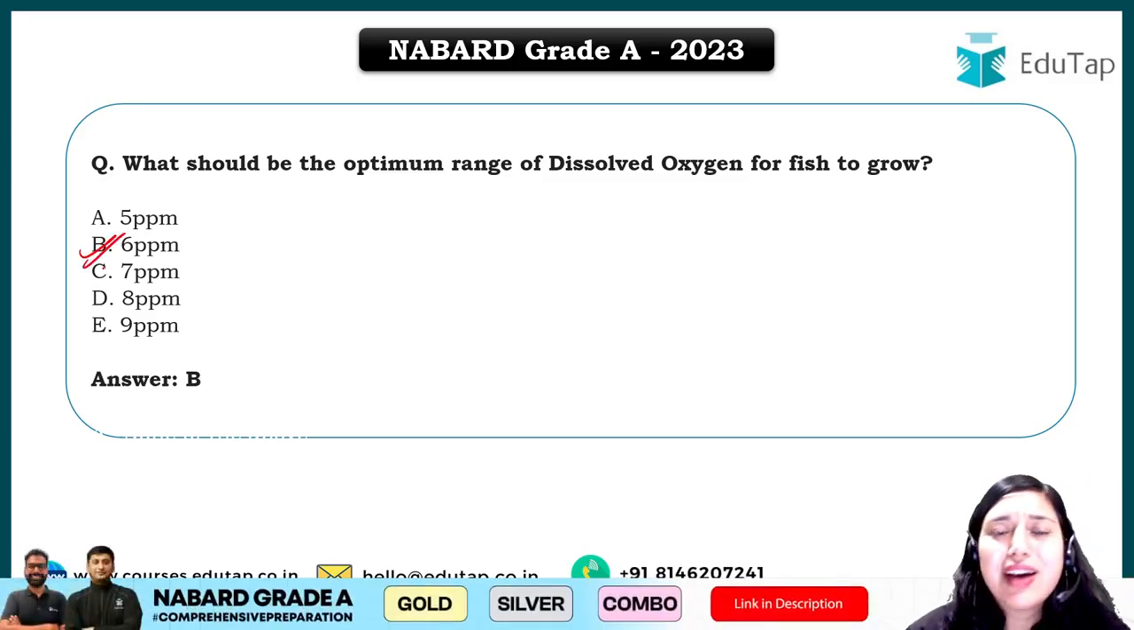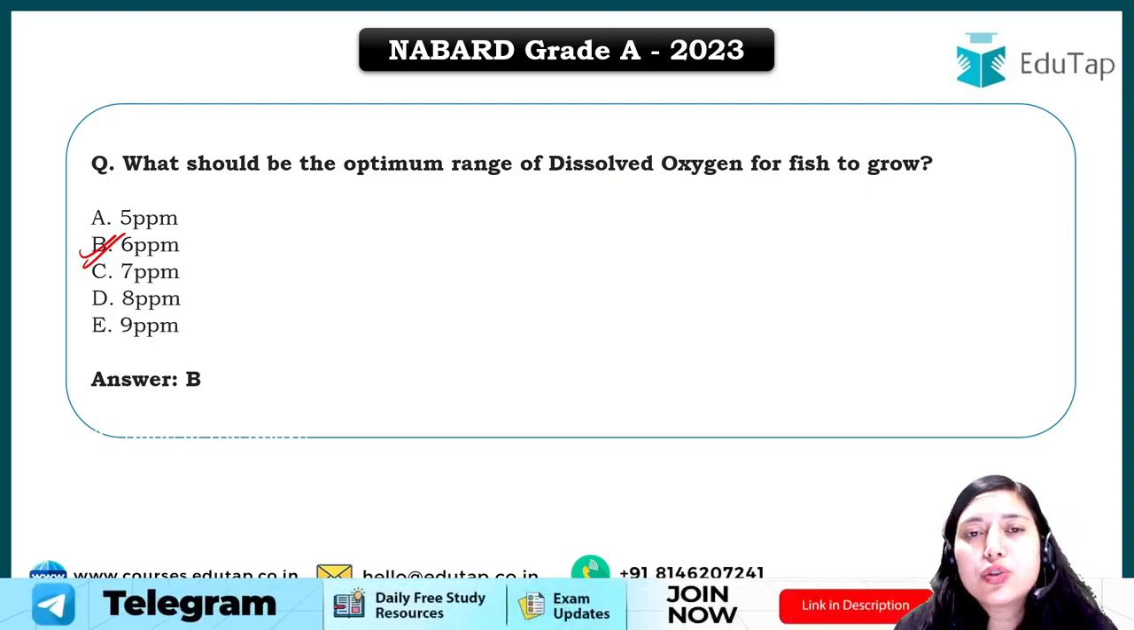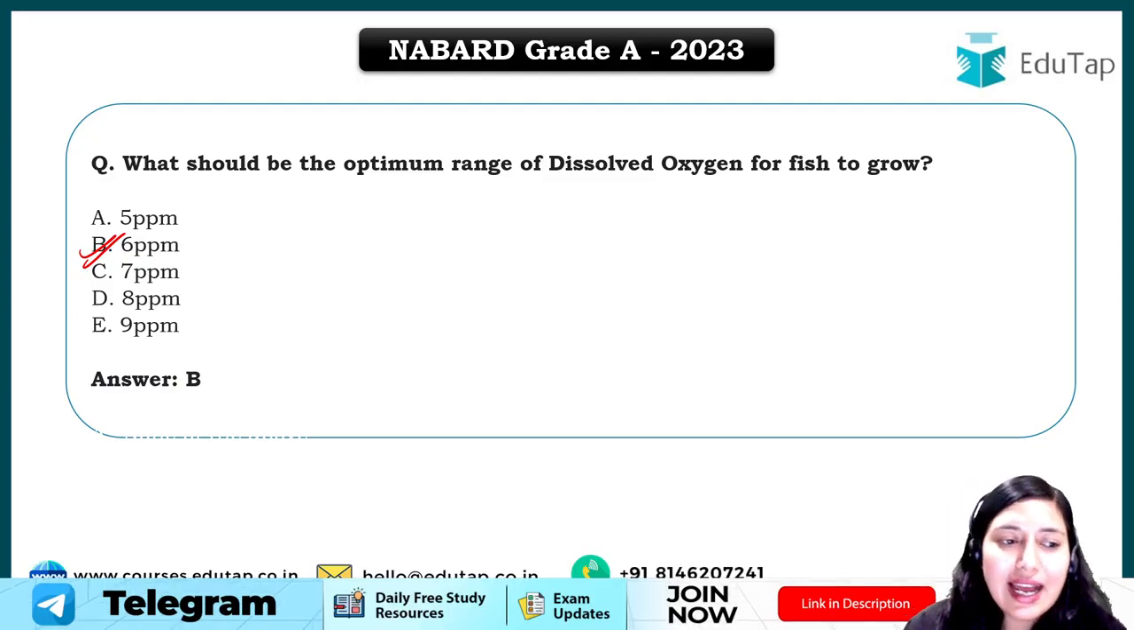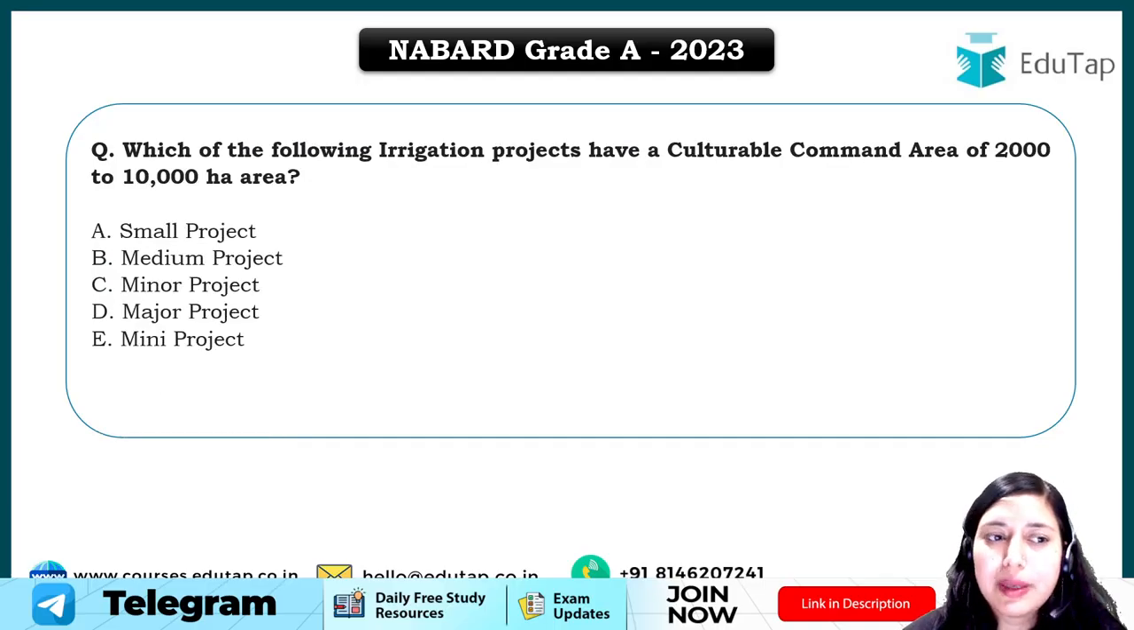This is a directly fact-based question. Okay, so when we study the optimum conditions to grow or cultivate fishes, there we learn what the dissolved oxygen should be. So it should be around 6 ppm.